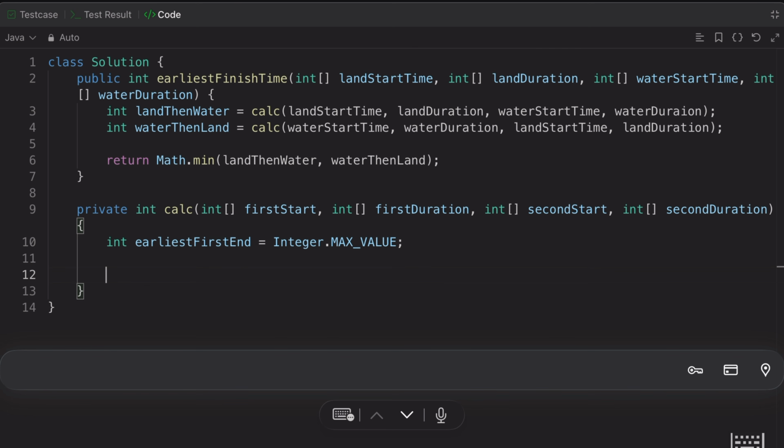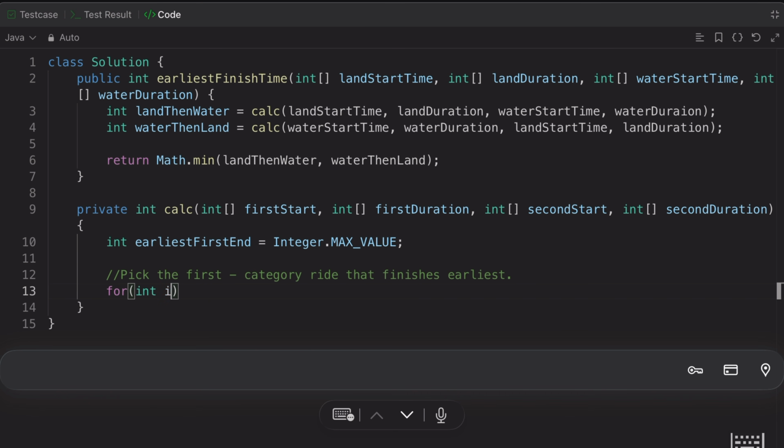Now what we want here, guys, think, we want to pick the first category, correct? We want to pick the first category that finishes earliest, right? Can we say that? And for that, what we need to do is traverse over the start.